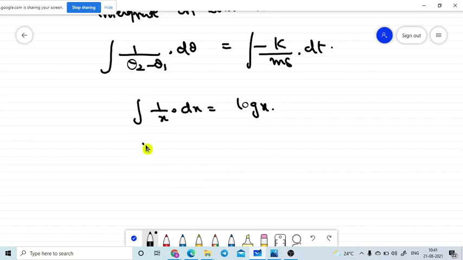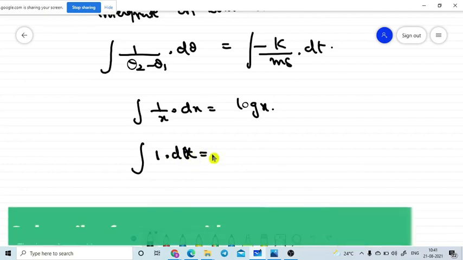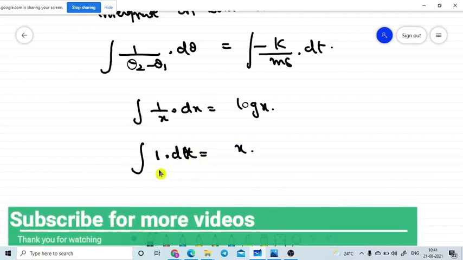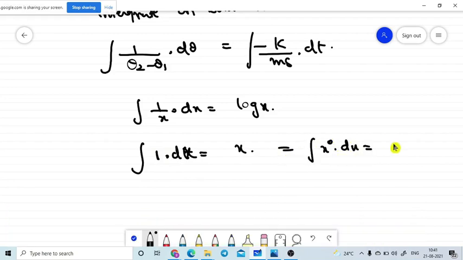One more formula: integral of 1 into dx is equal to x, because 1 is nothing but x power 0, so the integral of x power 0 into dx is x power 0 plus 1 divided by 0 plus 1, which gives x.